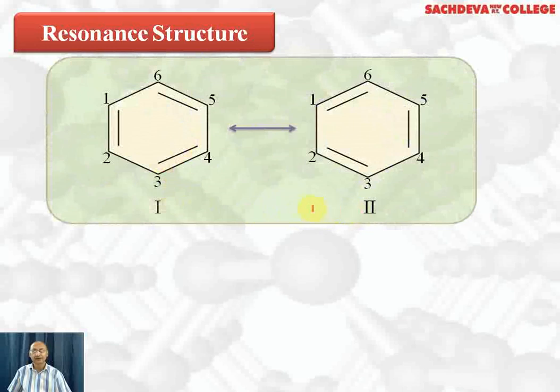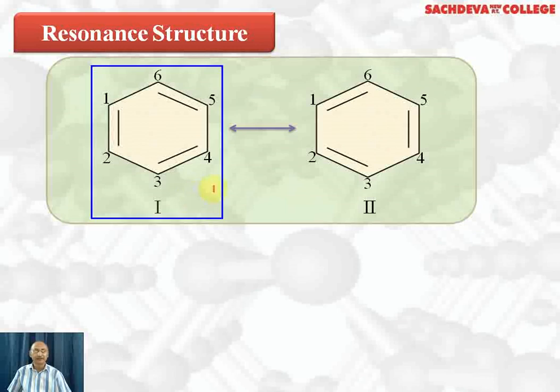These two are resonating structures of benzene. Why do we need resonating structure of benzene? Because a single structure of benzene cannot explain all the properties of benzene. Let's take up an example. Now if we take this as a structure of benzene, then we find there is a single bond and double bond alternatively.